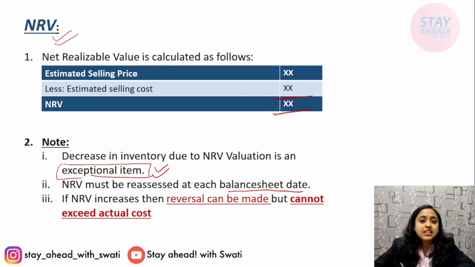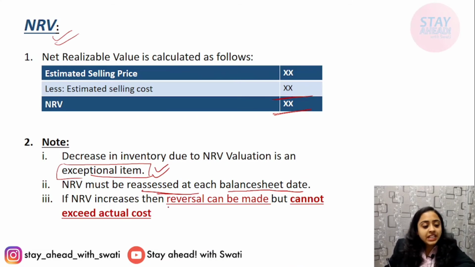This means that for the current balance sheet date, you cannot take the NRV that was assessed 2 years back. You have to reassess it on each and every balance sheet date. A fresh NRV, the latest NRV, should be taken into consideration. It should be reassessed at each balance sheet date.